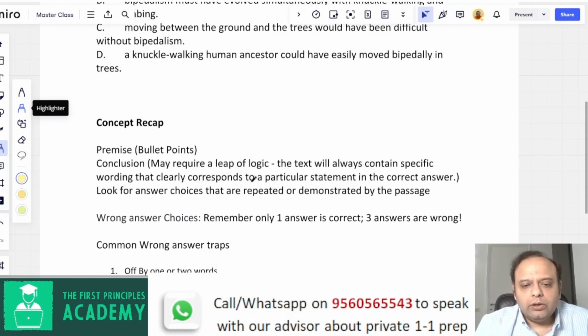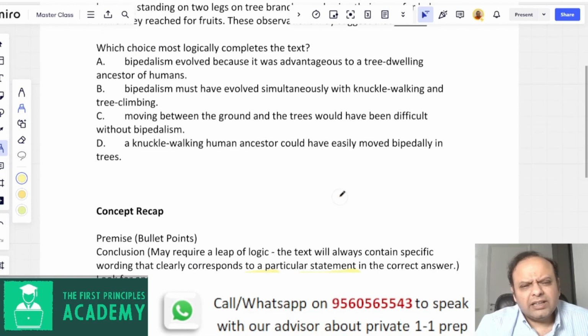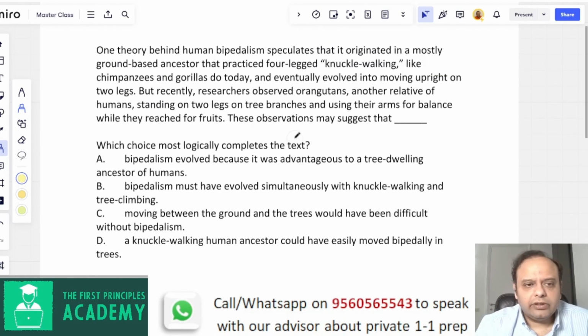So you're only looking for answer choices that are repeated verbatim, have synonyms from something given in the text, or are at the very least demonstrated by the passage. Then you can make a slight leap of logic in arriving at the answer. Okay, so let's go through the passage that we have here. Let's also keep making notes, whatever we see.